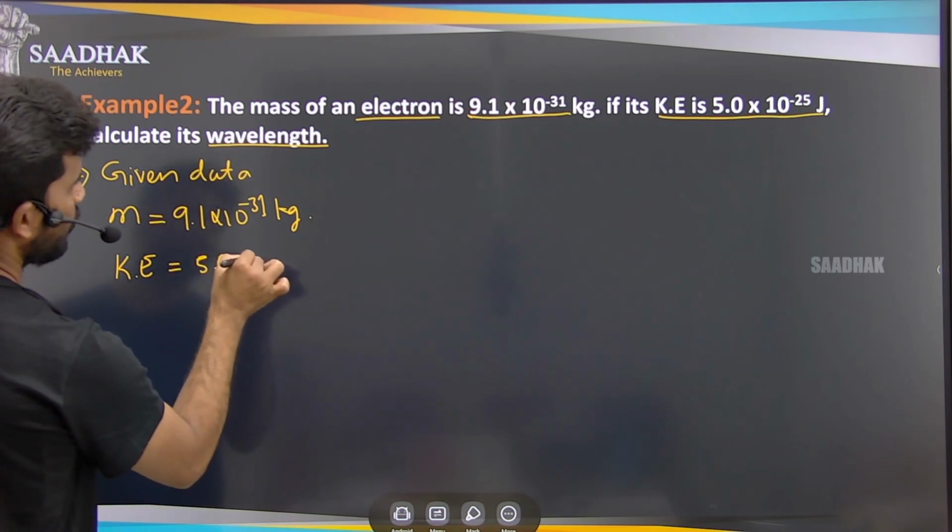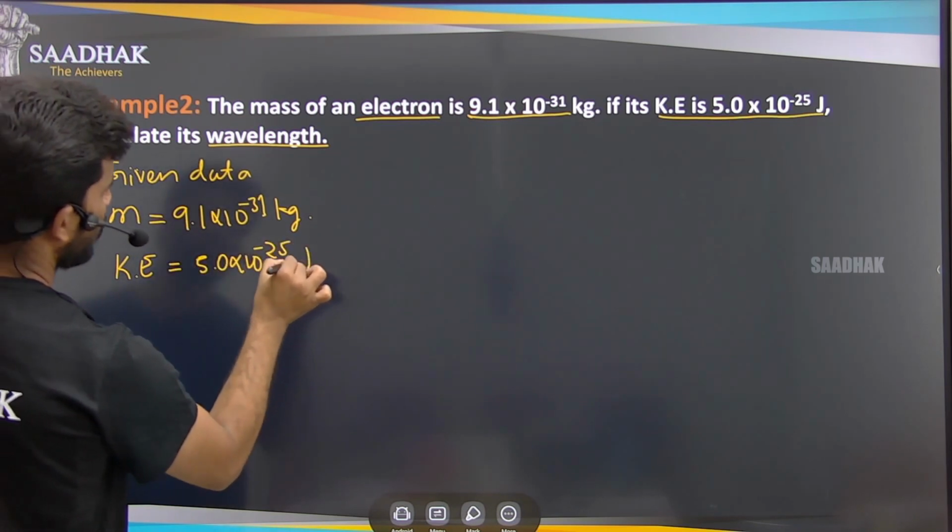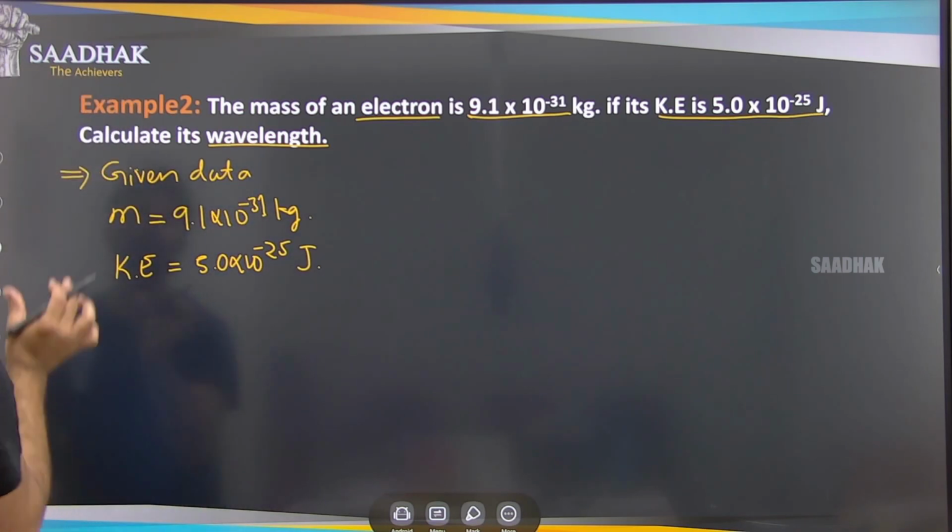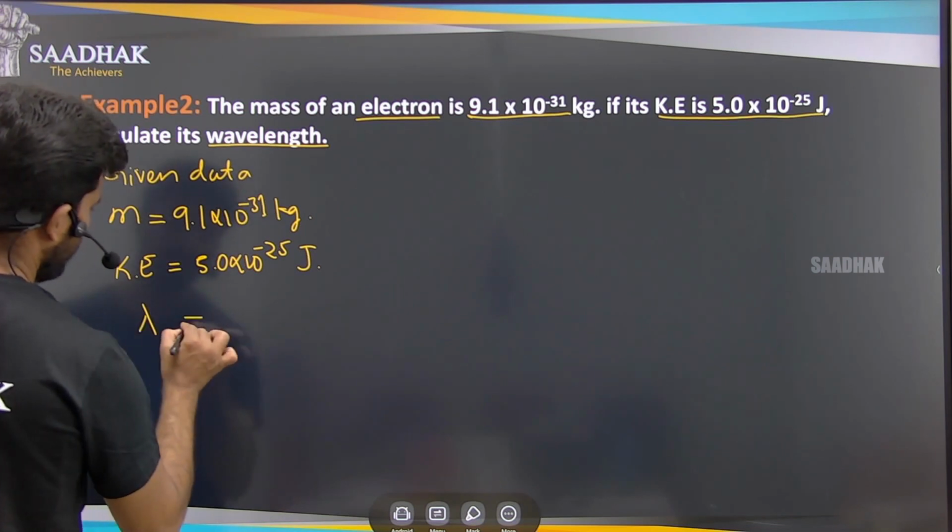5.0 into 10 to the power of minus 25 joules. Okay. And what is asking? So given data is over. Now it is asking about the wavelength.